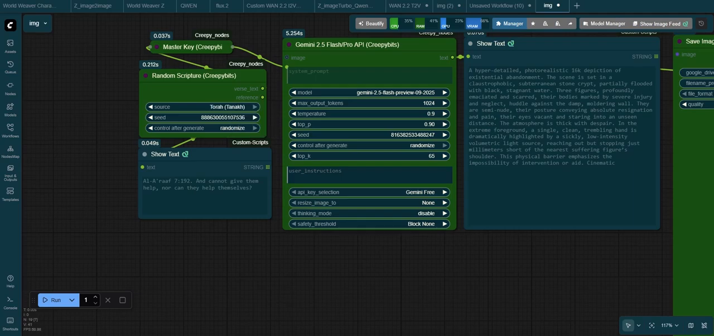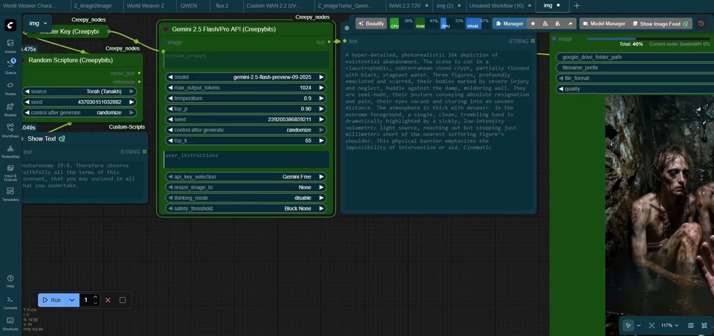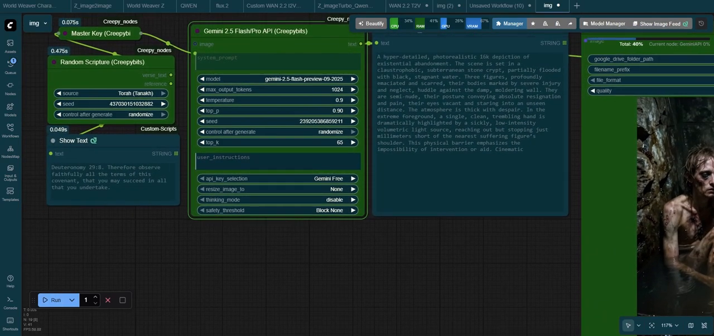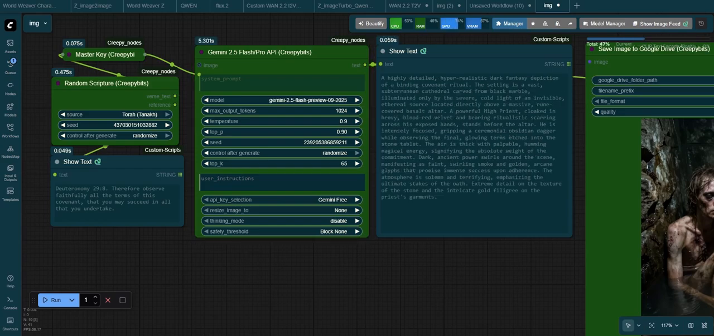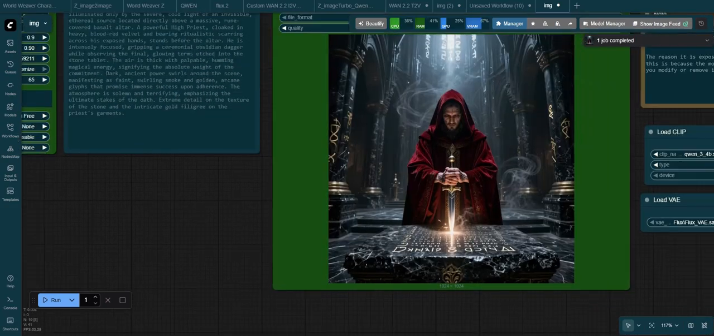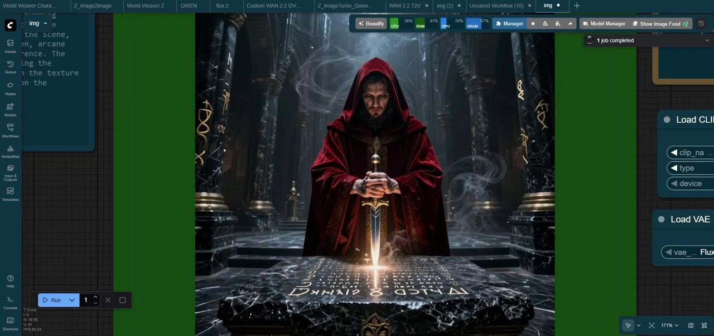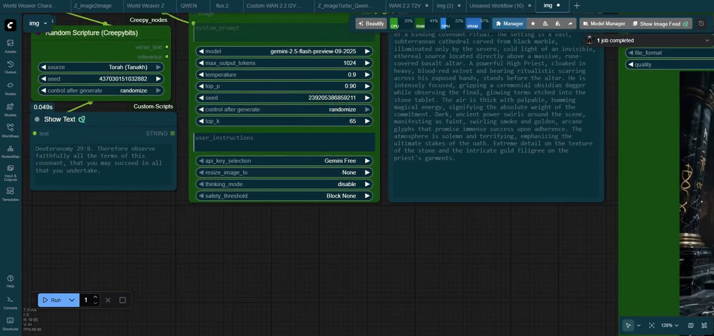Let's also do one from the Torah. And for this image, we got the following verse: "Therefore observe faithfully all the terms of this covenant, that you may succeed in all that you undertake." I'm not a specialist in interpreting ancient scripture, but I believe that this image also is connecting well to the input verse.